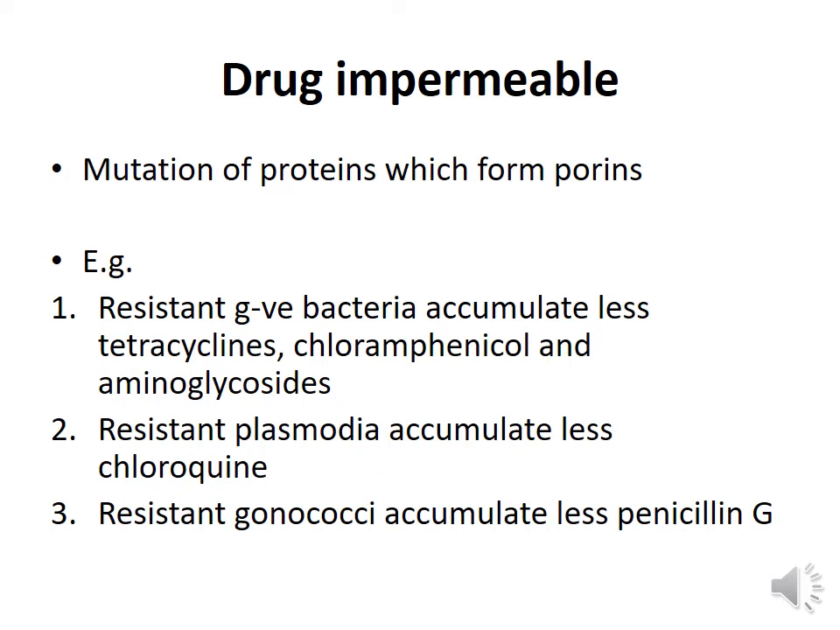For example, the gram-negative organisms which have become resistant to tetracyclines, chloramphenicol and aminoglycosides accumulate less of these drugs because the porin channels present in them will not allow these drug molecules to enter. Similarly, the plasmodium which have become resistant to chloroquine will not allow chloroquine to enter into the cells because of the alteration of the porin channels. The same thing happens with the gonococcal organisms which have become resistant to penicillin G because they do not allow penicillin G to enter into the cells.